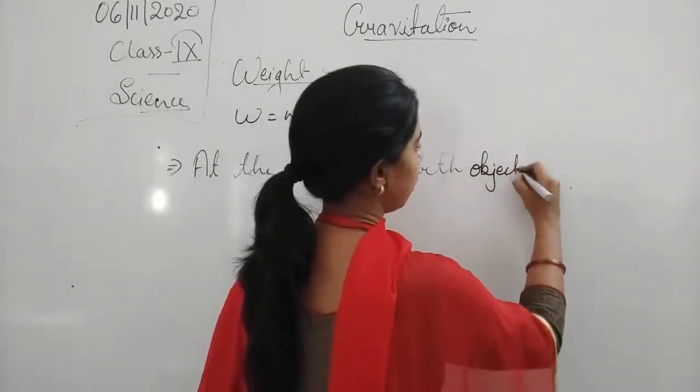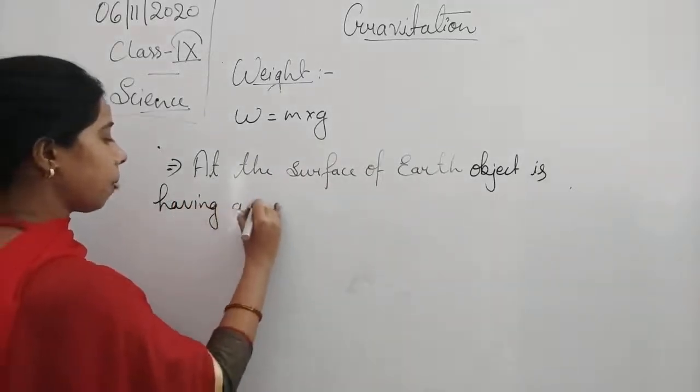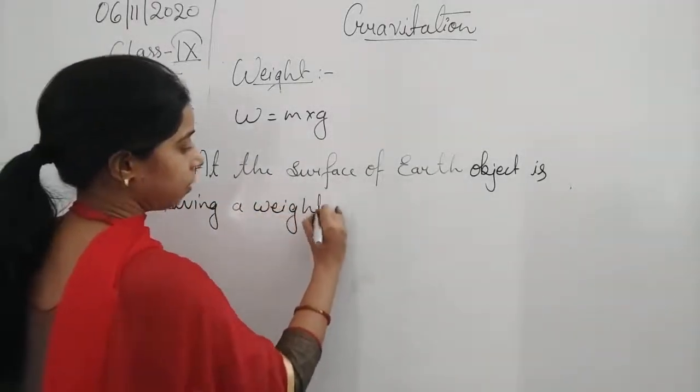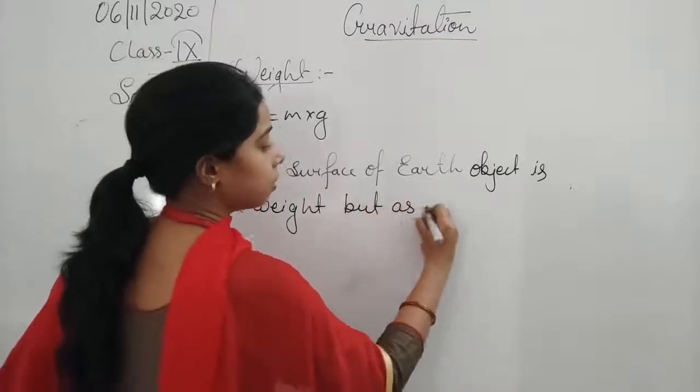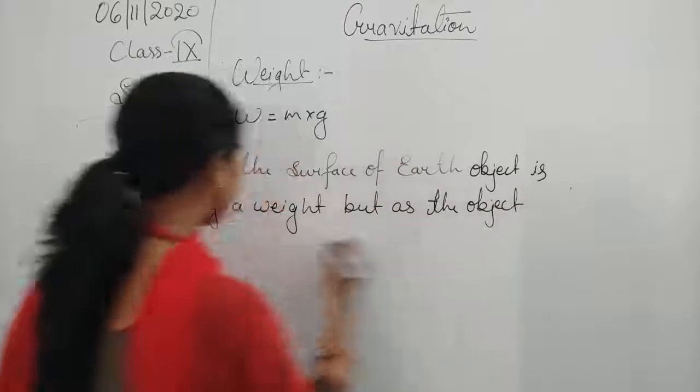The object is having a weight, but as the object moves inside the earth,